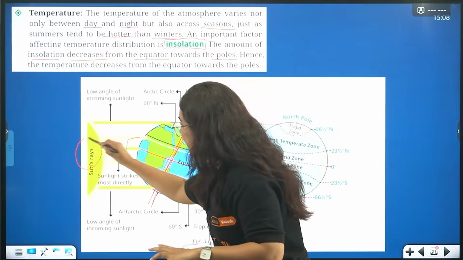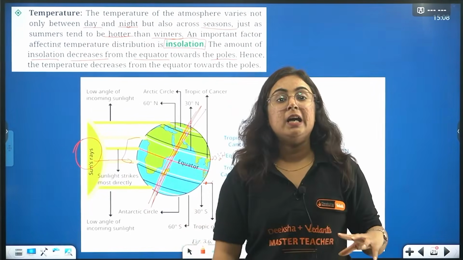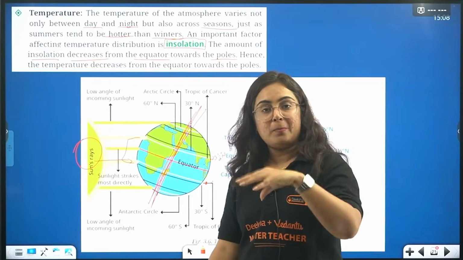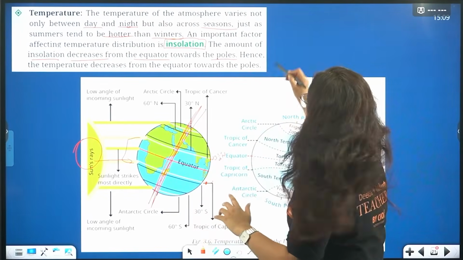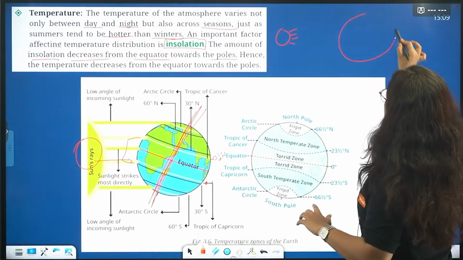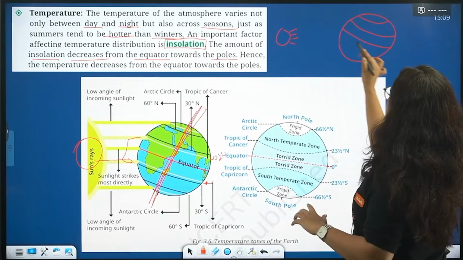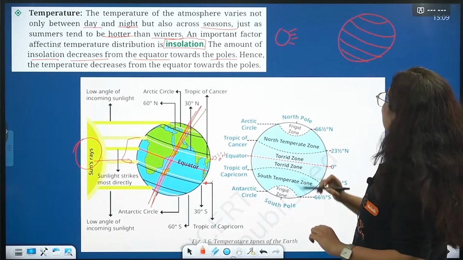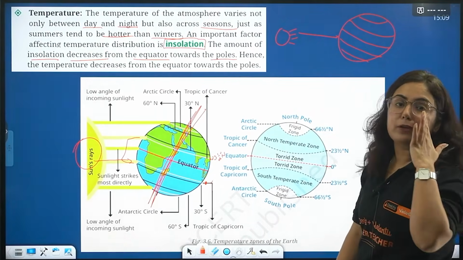There is a time that the direct sun rays reach the Tropic of Capricorn. Why? Because the Earth is tilted this side. Let me tell you. So this is the sun, okay? And this is the Earth. So here what happened? The Earth was tilted like this. So the direct sun rays this time reach the Tropic of Capricorn.